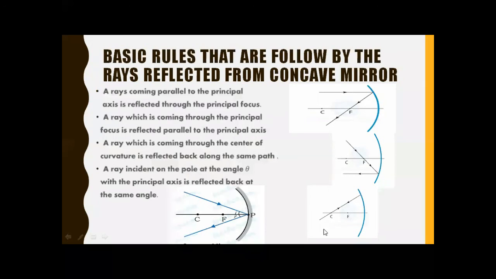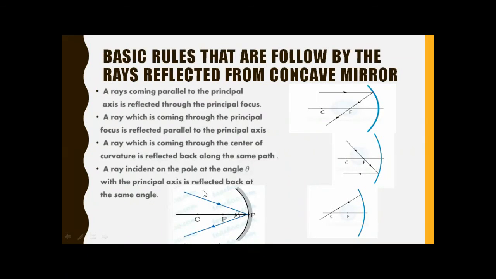Now similarly, if the light rays are coming through the center of curvature, as you can see, and strike the concave mirror, it comes back along the same path. When the light is coming through the center of curvature, it comes back through the same path, the same line.